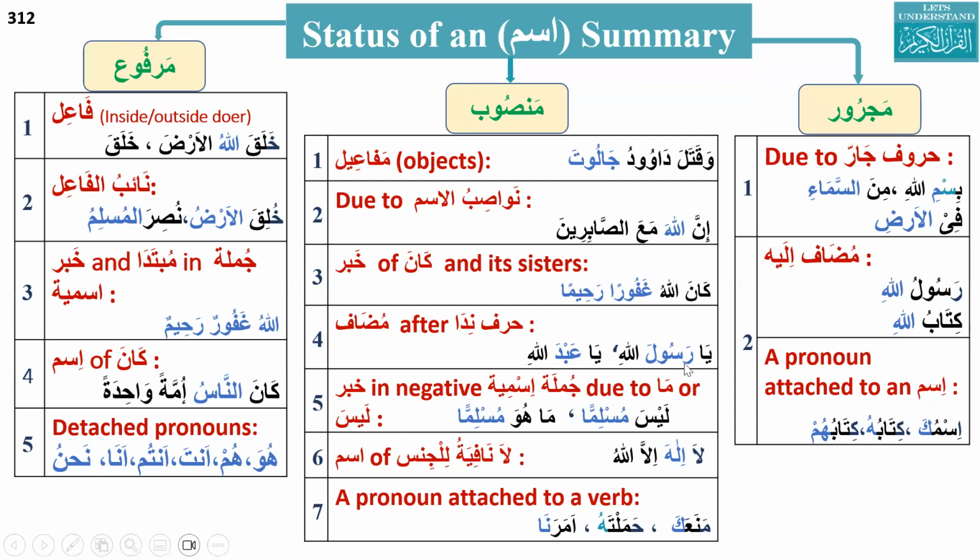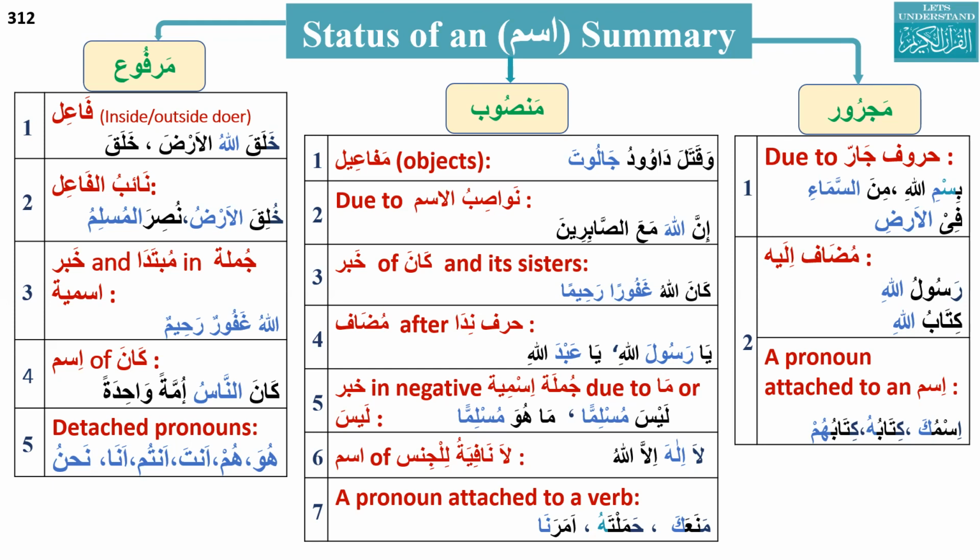When they come before mudaf, it will make it nasab, like rasulullahi. If we put ya before that, so ya rasulallahi, that mudaf will become mansub. Abdullahi, when we put ya before that, it will become ya Abdallahi. So this is another reason.